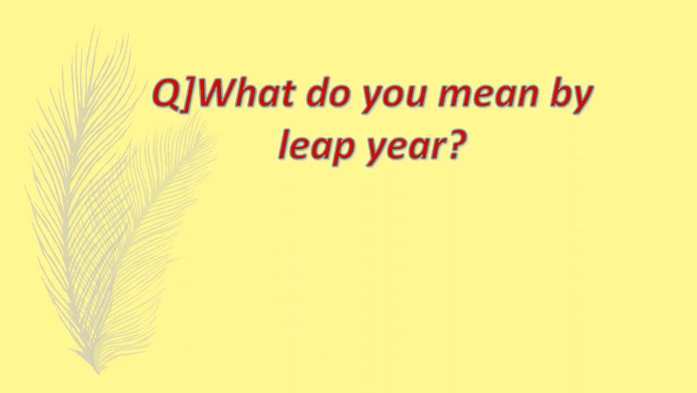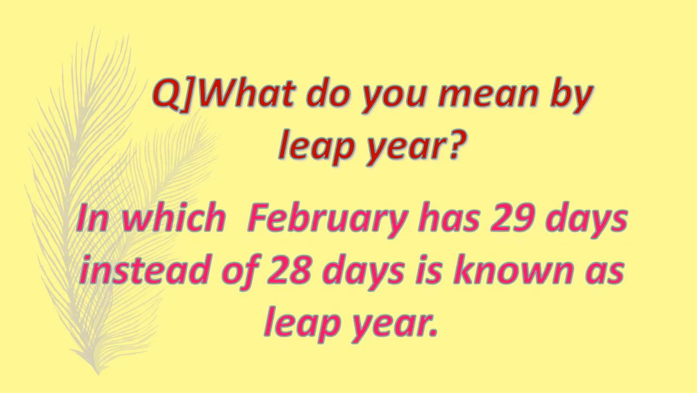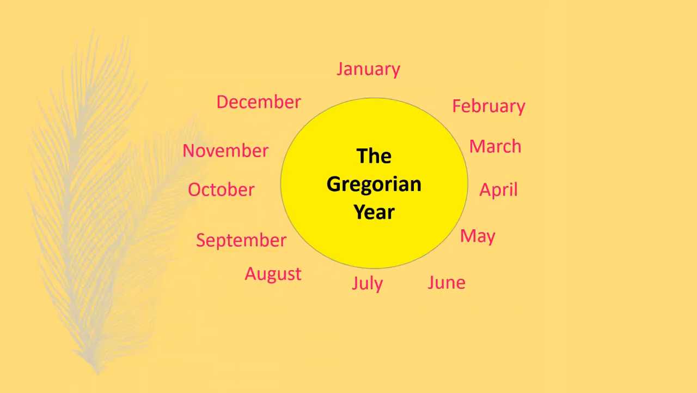Children, what do you mean by leap year? The year in which February has 29 days instead of 28 days is known as a leap year. Let's learn, children. The year begins with the month of January and ends in December. Then a new year starts again in January.